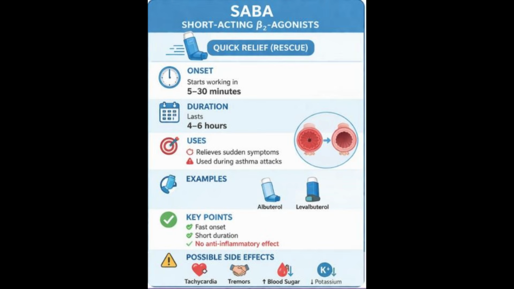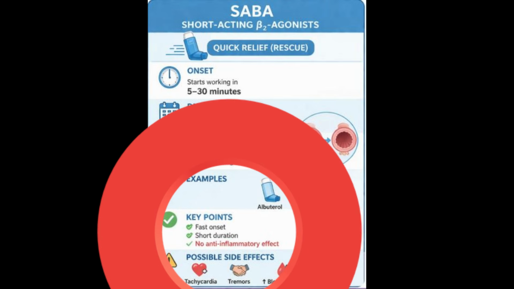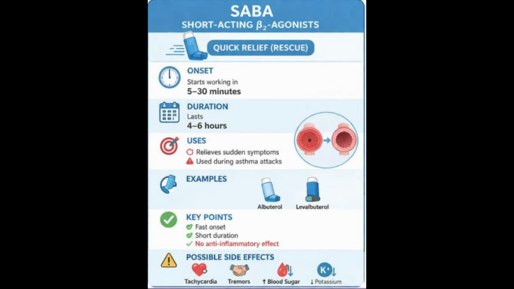We should remember this thing that the SABAs are not anti-inflammatory and they should not be used as monotherapy for persistent asthma. They can cause side effects like tachycardia, hyperglycemia, hypokalemia, hypomagnesemia, and skeletal muscle tremors.